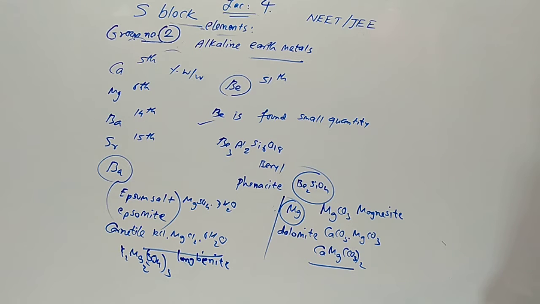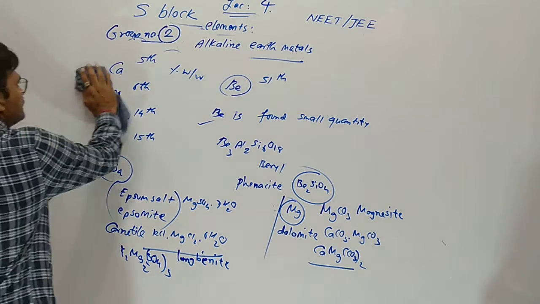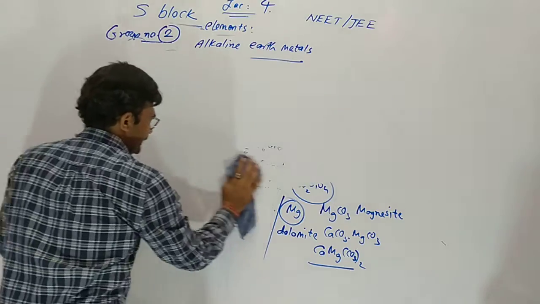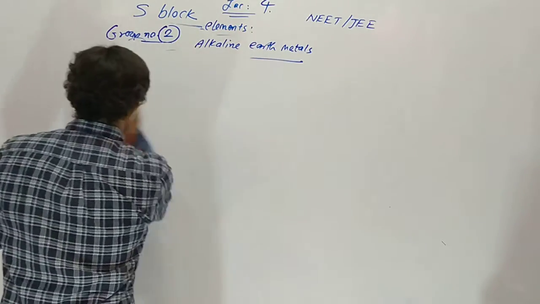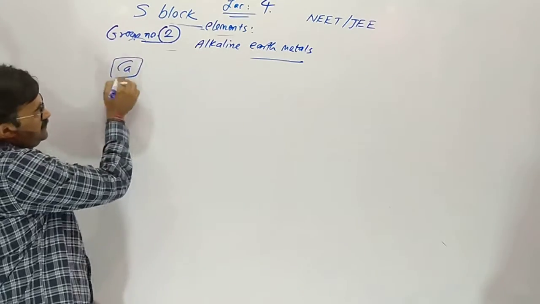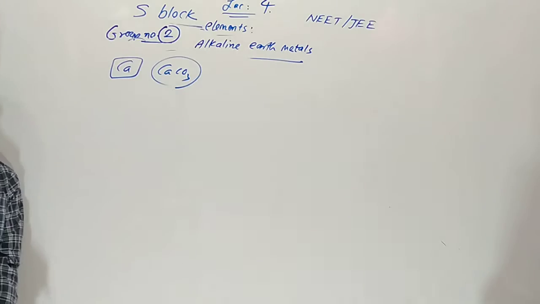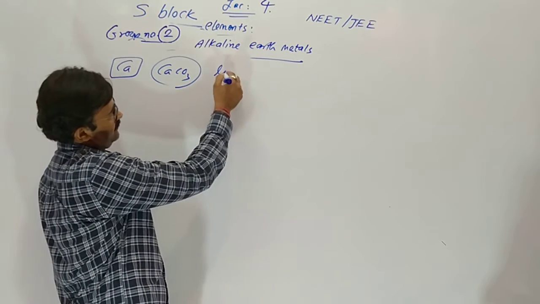Now, what about calcium? Calcium occurs in the earth crust in the carbonate form, as calcium carbonate, in the form of limestone.